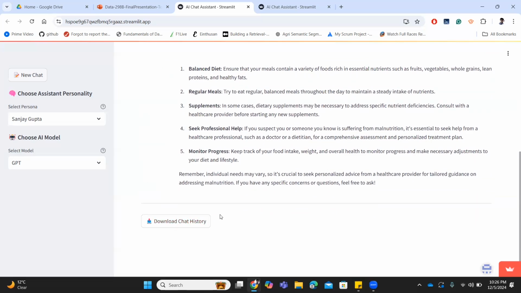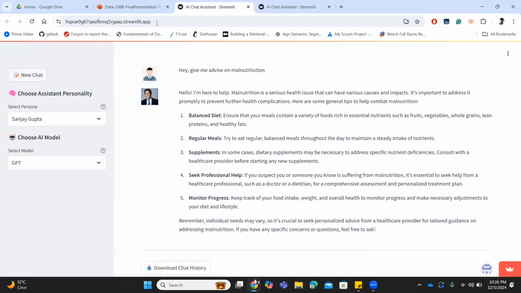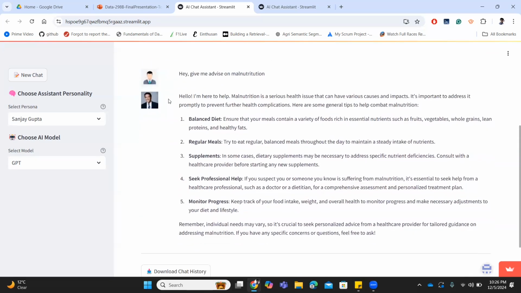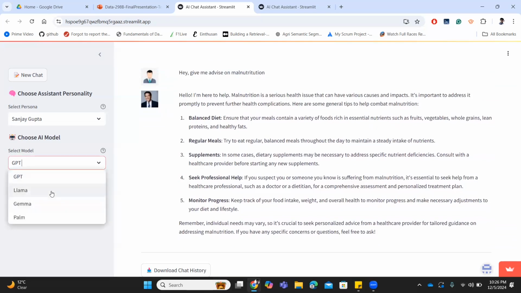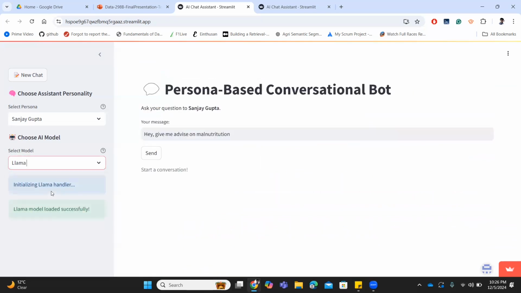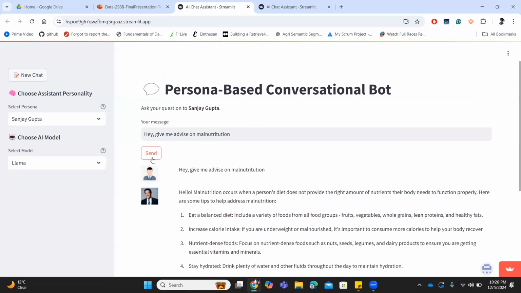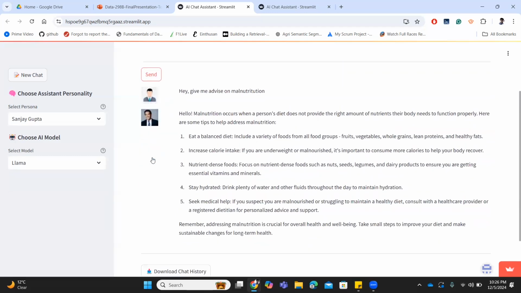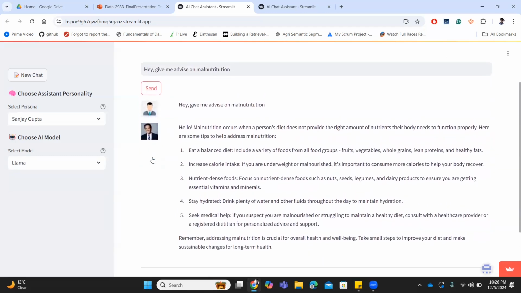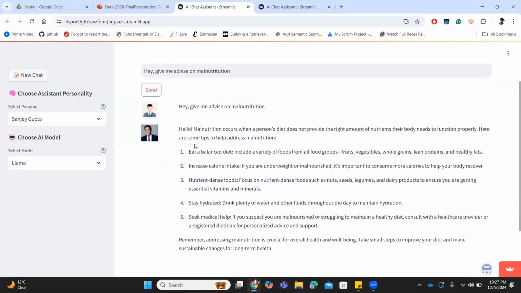So we also have the option of downloading the chat history, which saves in JSON format. And when you just change any model, let's say we go from GPT to Llama, the chat clears and we start from the basic thing. Again, if I ask to start the conversation, it gives us the answer. Although the answer seems to be different because again, the models are not the same thing. So every model we change, the answer also changes accordingly. But it still sticks to its domain and purpose.